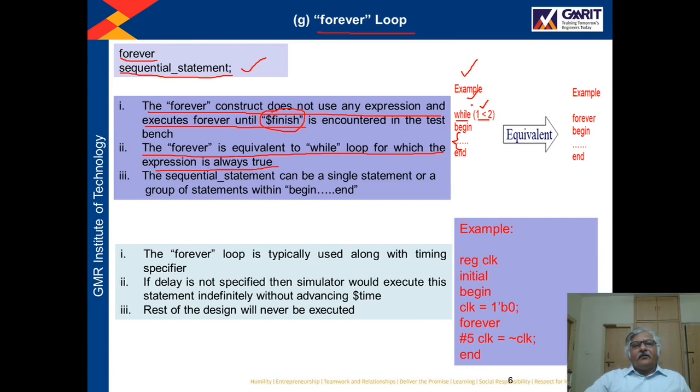So the forever loop is also doing the same thing. Whatever statements you have written in the forever will run till the simulation runs. So a while loop in which the condition is always true is just equivalent to the forever loop.